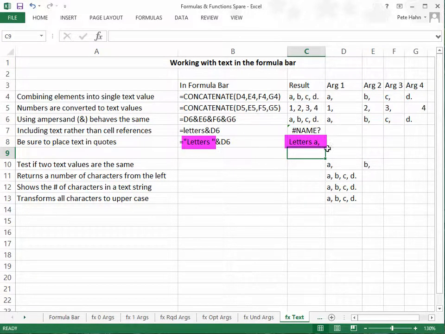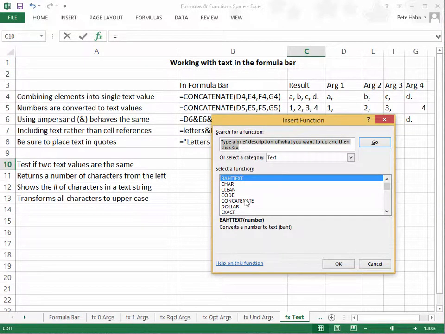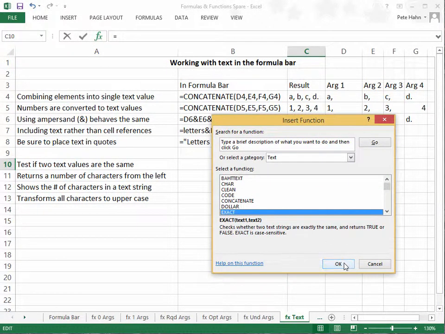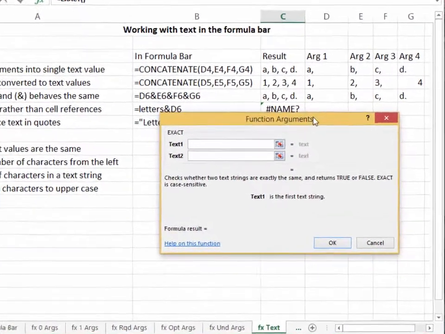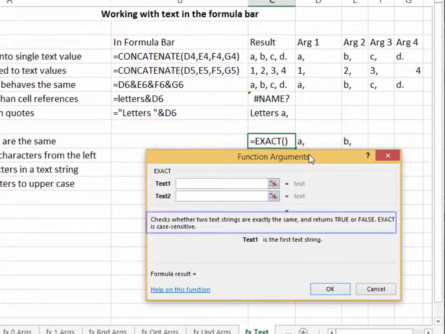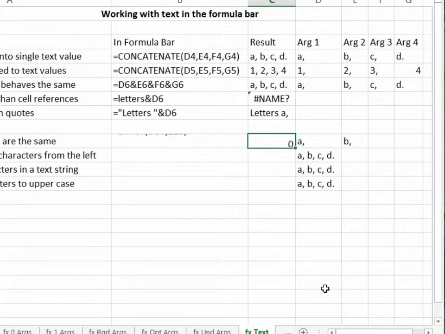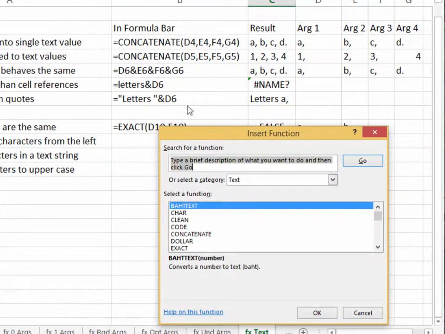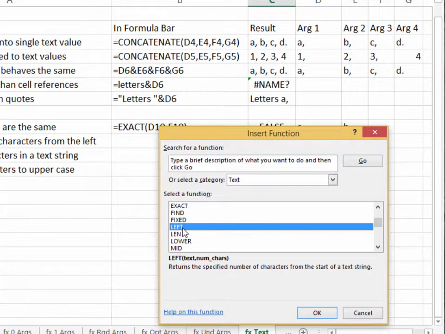There are a large variety of text-based functions to choose from. I use them often in my spreadsheets when I need to modify or adjust text values or combine text with numerical values. The exact function compares its two arguments and returns true or false depending on whether the two arguments are exactly the same. Any function which returns a value of true or false is considered a Boolean function. These functions are very useful when building complex formulas which you create to manage error conditions in your workflow.